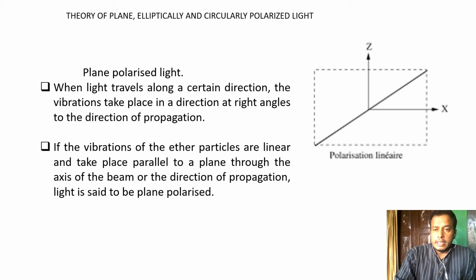Here is the x and z plane and perpendicular to it the y plane, so the vibration is parallel to the y plane. This is usually represented by a line. Why do we represent it like this? Let's see in the theory.